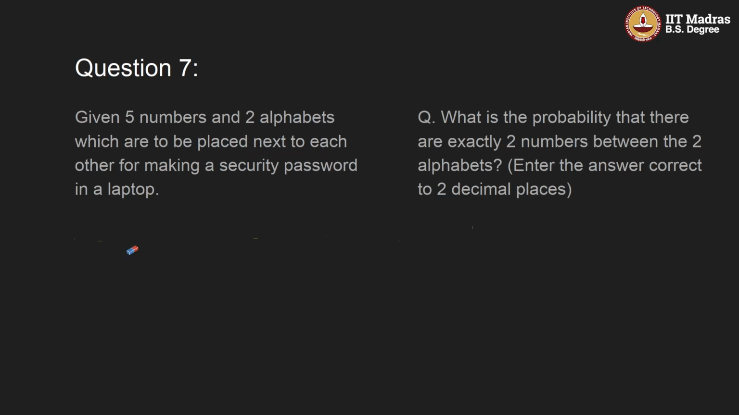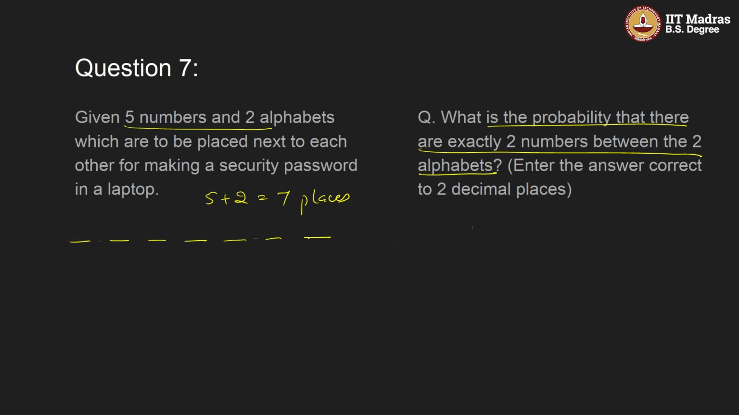Fine. Now last question. Given 5 numbers and 2 alphabets which are to be placed next to each other for making a security password in a laptop. So in total we have how many places? That is 5 plus 2, which is 7 places we have to fill, in which 5 are numbers and 2 are alphabets. We have to find the probability that there are exactly 2 numbers between the 2 alphabets. If these are the 7 places that we have to fill, in between the 2 alphabets there should be 2 numbers.